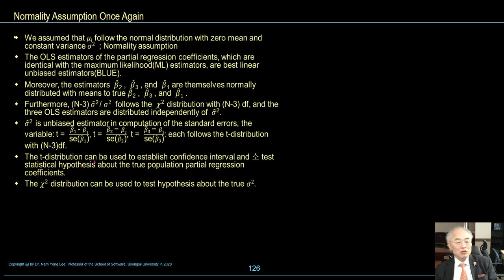The t distribution can be used to establish confidence intervals and test statistical hypotheses about the true population partial regression coefficients. The chi-square distribution can be used to test hypotheses about the true sigma square, the variance of the population.